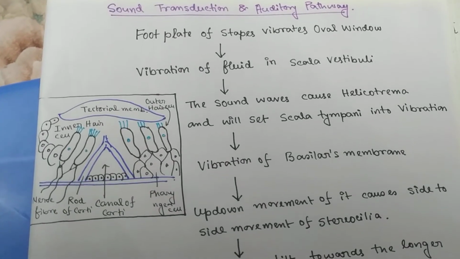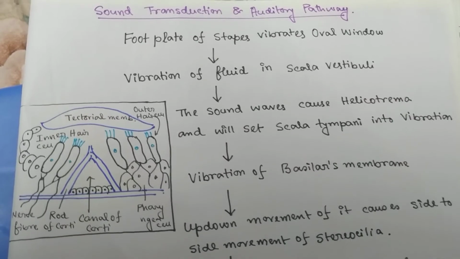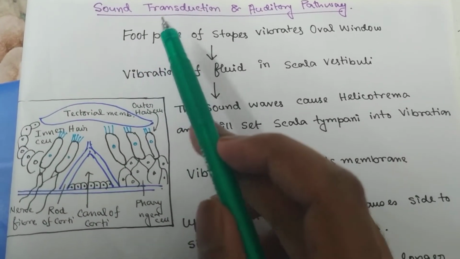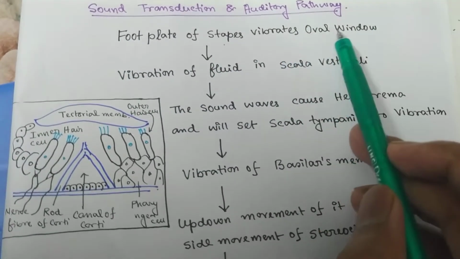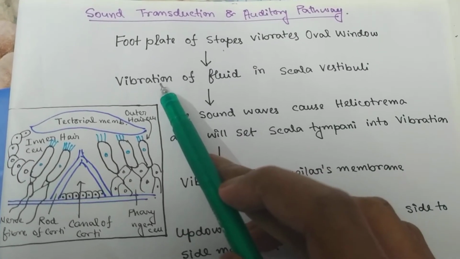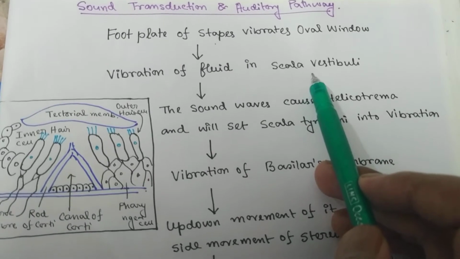Hello everyone, today we will revise sound transduction and auditory pathway. First, we will see from the inner ear, footplate of the stapes vibrates the oval window, and this causes vibration of the fluids in the scala vestibuli.